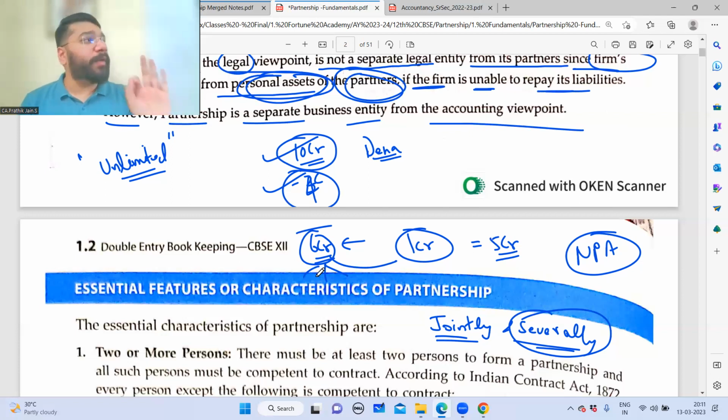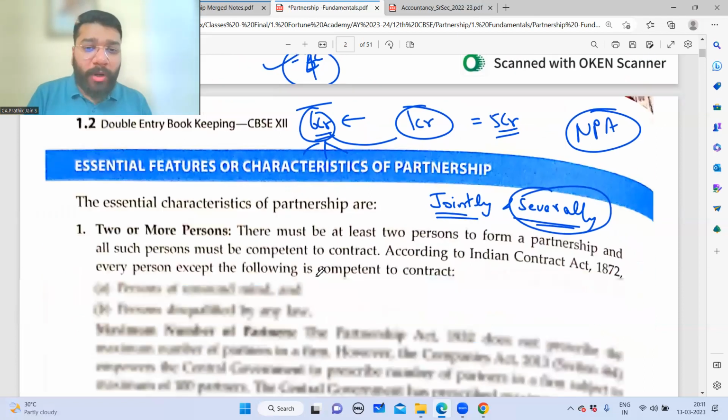So by that virtue, whatever money that person is supposed to pay jointly and severally, that much amount only will be recovered from his assets. Over and above that, not possible. Am I clear? Now let's move on to the next concept.